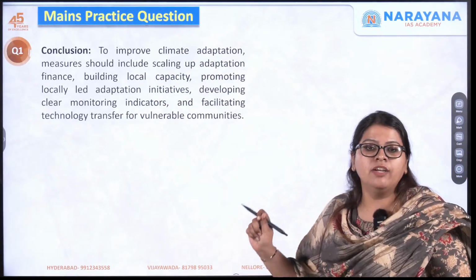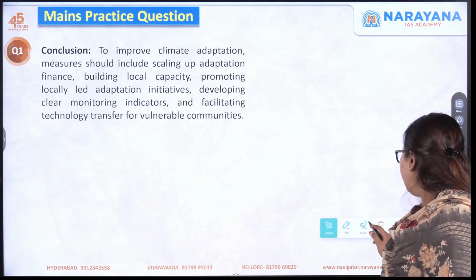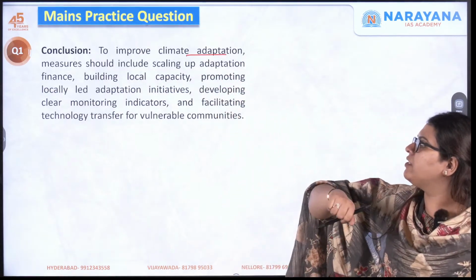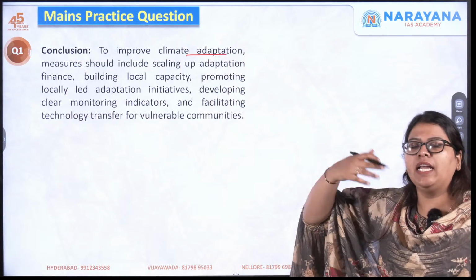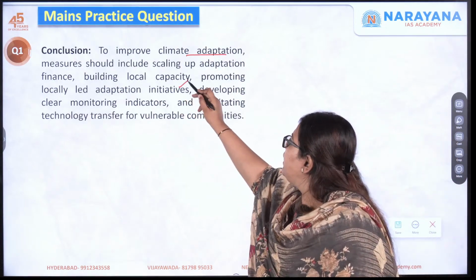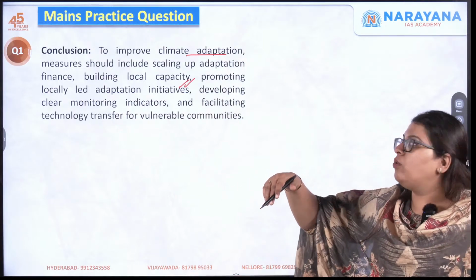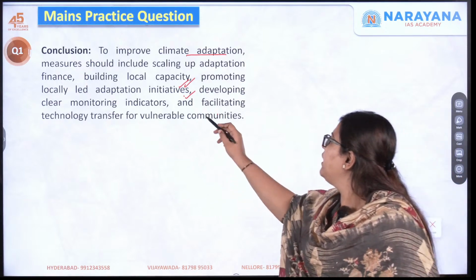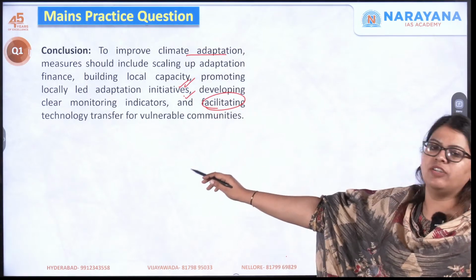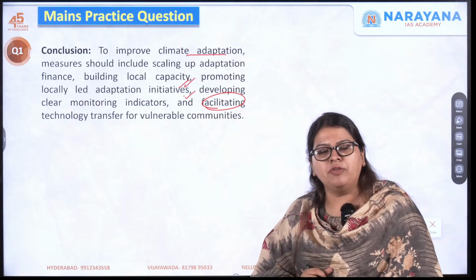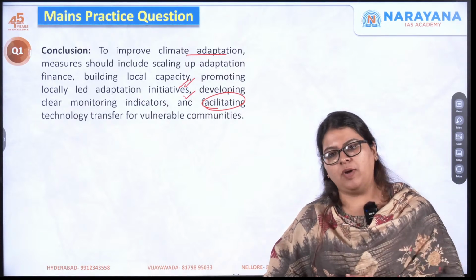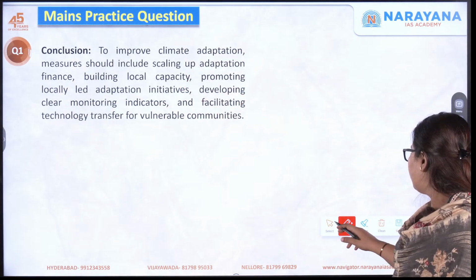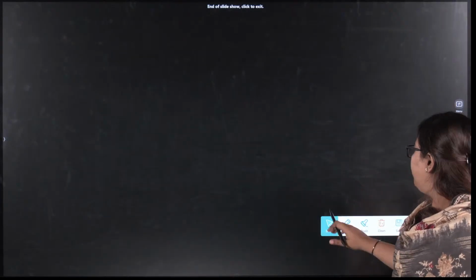And then finally, towards the conclusion, we need to write a neutral conclusion where we say that in order to improve climate adaptation, measures should include scaling up finance, building local capacity, promoting locally led adaptation initiatives, developing clear monitoring indicators, and finally facilitating technology transfer for the vulnerable communities from the advanced ones. So this is the end of this particular mains approach answer.